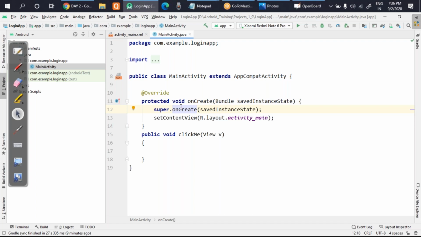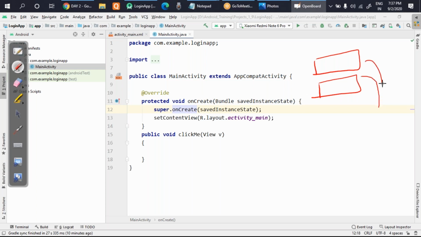What we have to do, I mean, let's finalize the logic, how I will do it. As you know, I have two edit texts. In order to take data from here, as I told you first, for whichever component we are going to use, you will create that 3-step process.